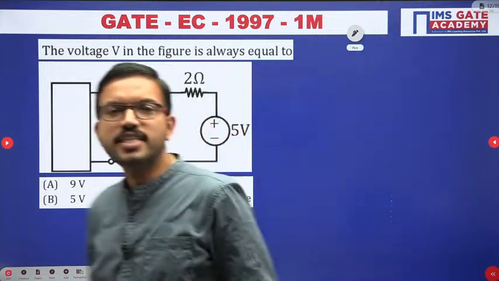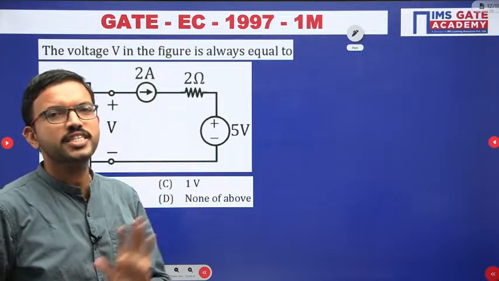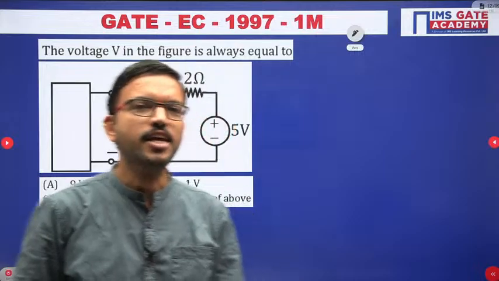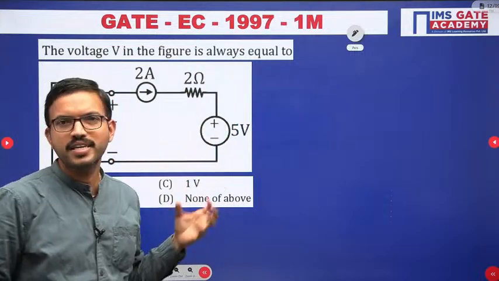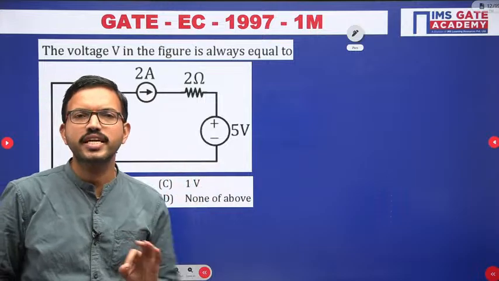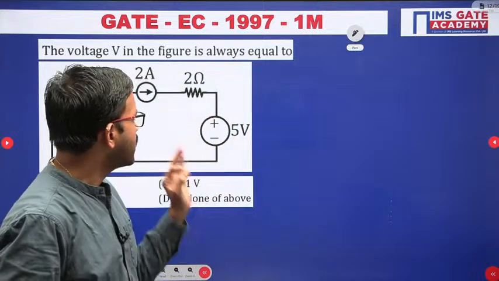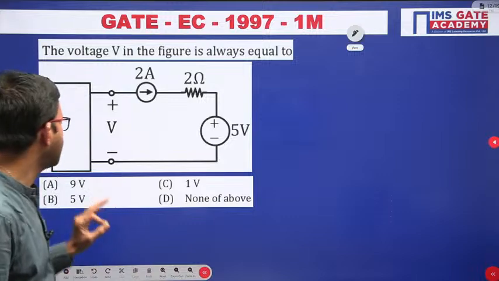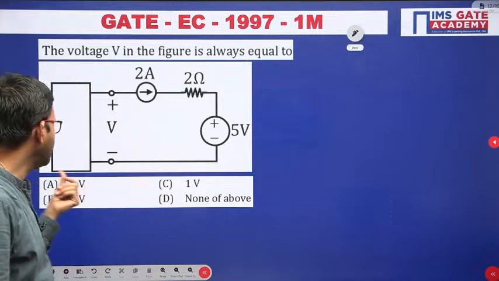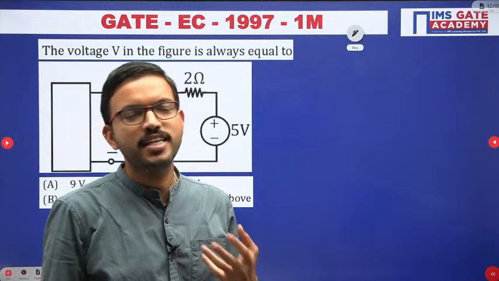Yeah, this is a very interesting question. That is the reason. Actually, this is a very simple, direct question, but whoever attempts questions like these during the GATE exam, most of the students will make a silly mistake. Because of that silly mistake, whatever value you get, they will give that value in option A.